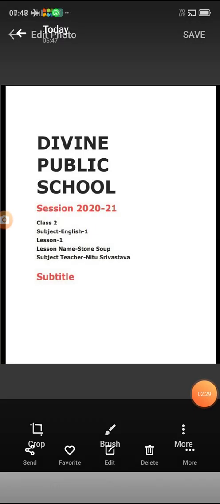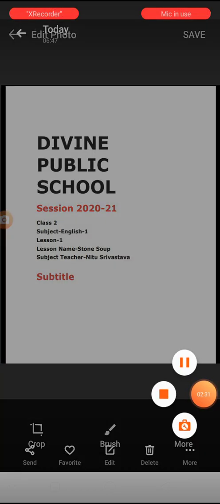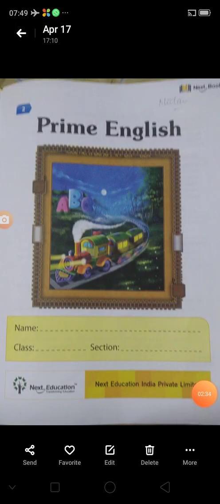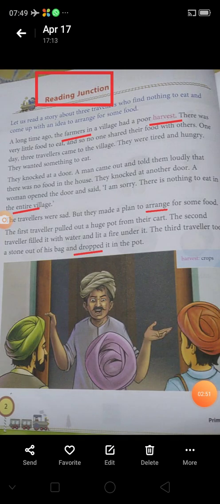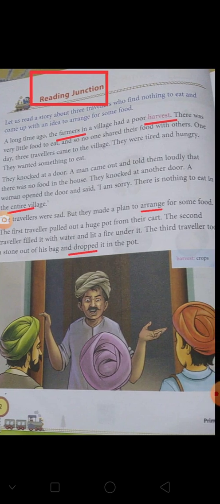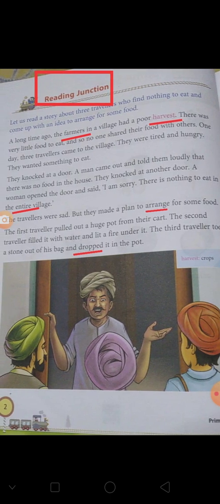So children, now I'm going to explain this lesson. Children, you are seeing this is the cover page of your English 1 book, Prime English. And under this word, there is a small portrait where you are seeing the picture of a train and it makes the page very nice. Go to the next page. This is page number 2 where you are seeing that here is written in a rectangle shape, which I have already shown you with red pen, reading junction. So here I am going to explain you the lesson.